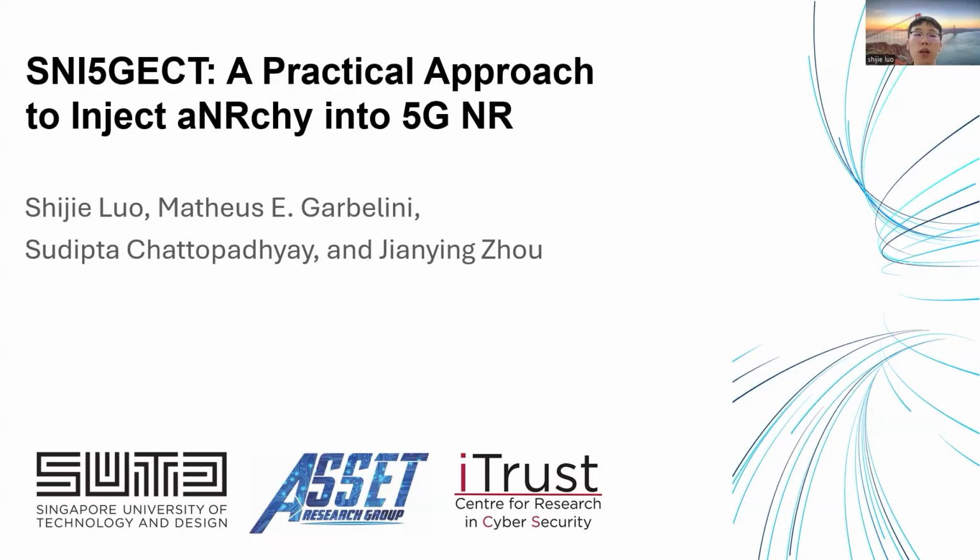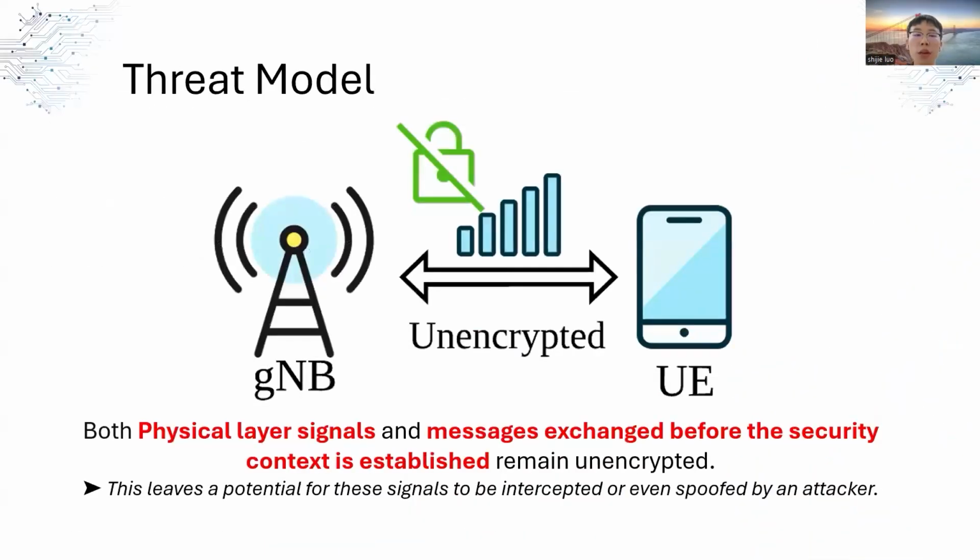Here I'm representing our team to present SNIFF-5G, a practical approach to inject energy into 5G NR. Before diving into our framework, let's first look at the threat model. In 5G, both physical layer signals and messages exchanged before the security context is established remain unencrypted. This creates an opportunity for the attacker to intercept or spoof these messages and signals over the air.